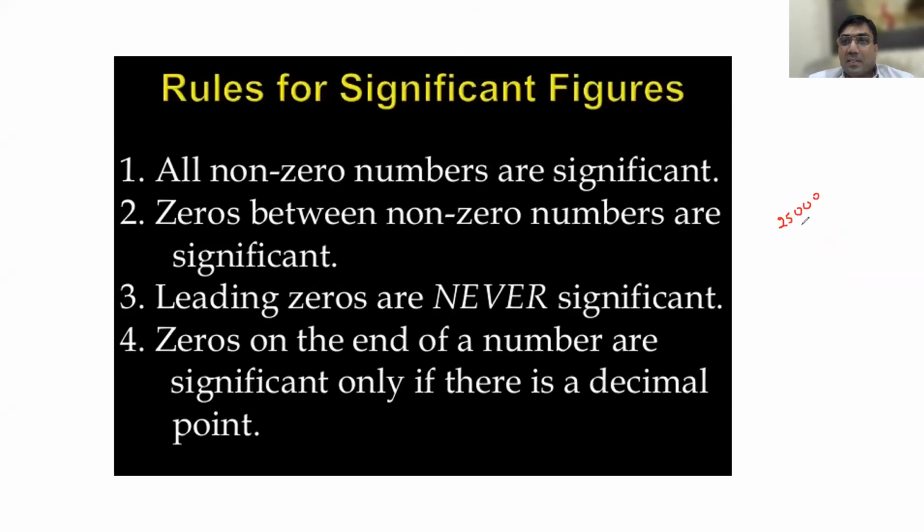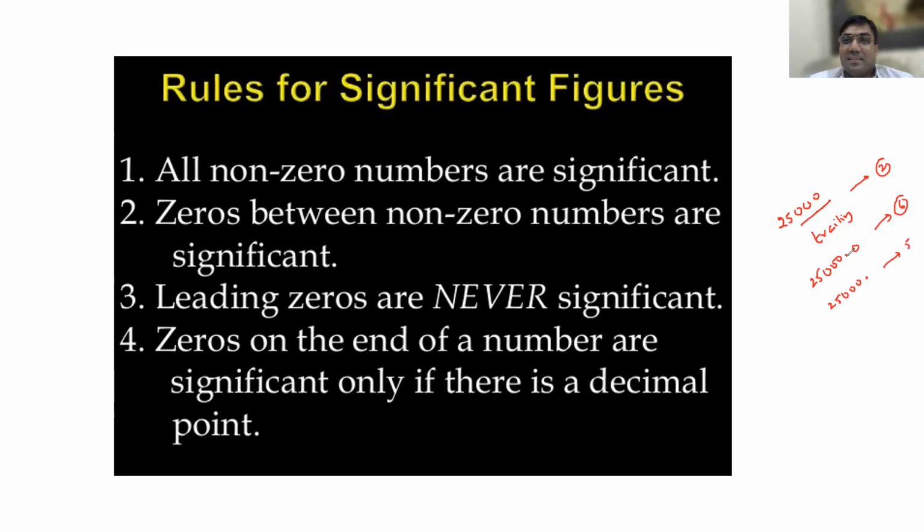In 25,000, these zeros are called trailing, coming at the end. So these are not significant. Only two are significant. For example, if 25,000 with a decimal point is there, then how many significant? 5 plus 1, 6. So if the decimal is there, only then they are significant. For 25,000 with the decimal point, it is 5.